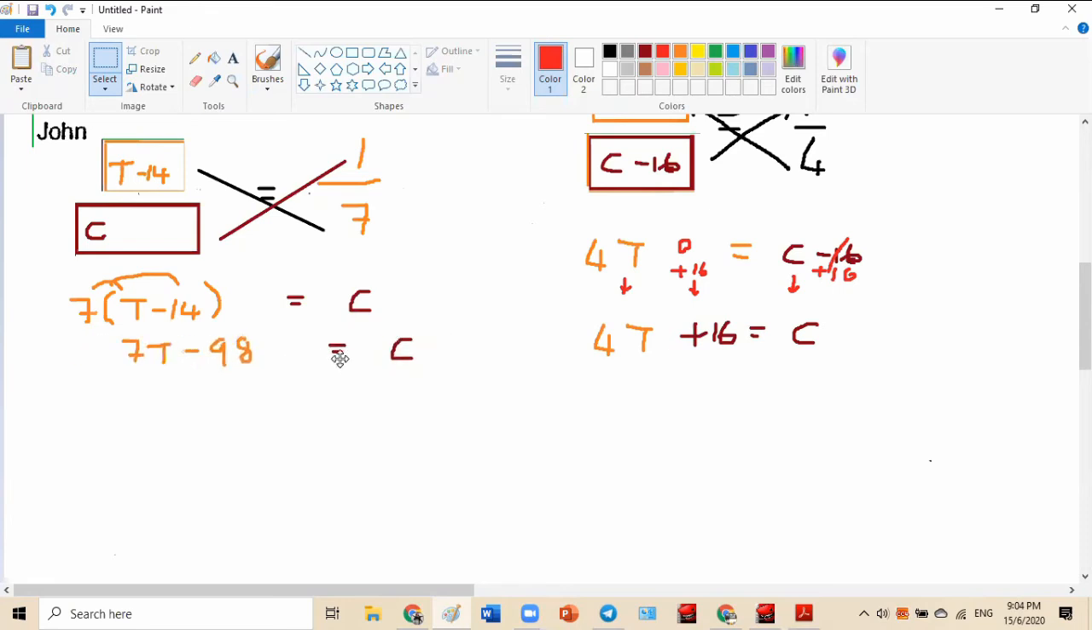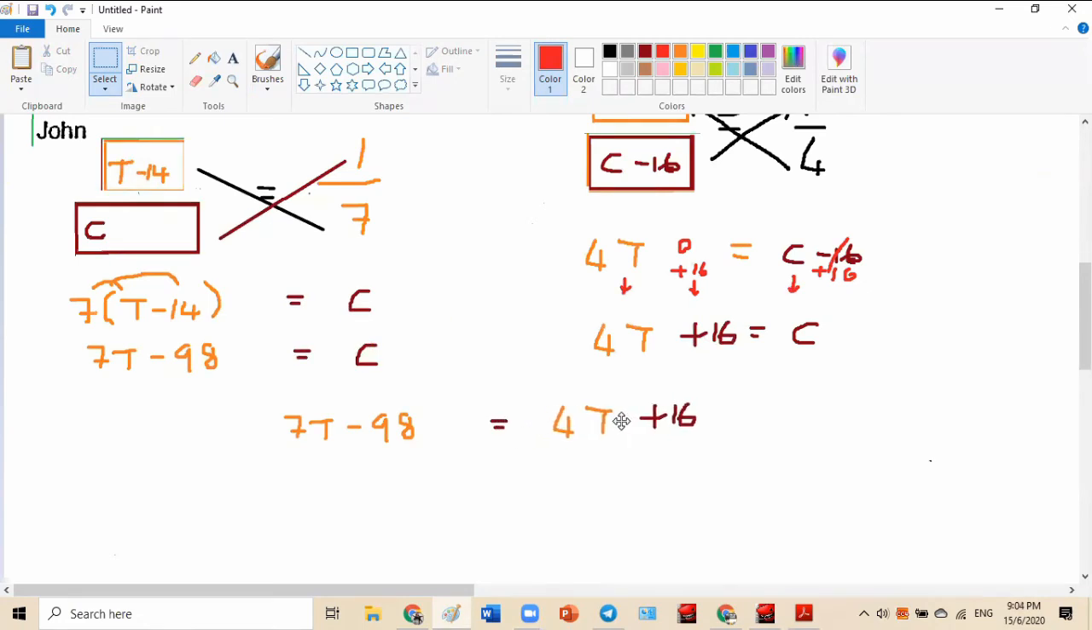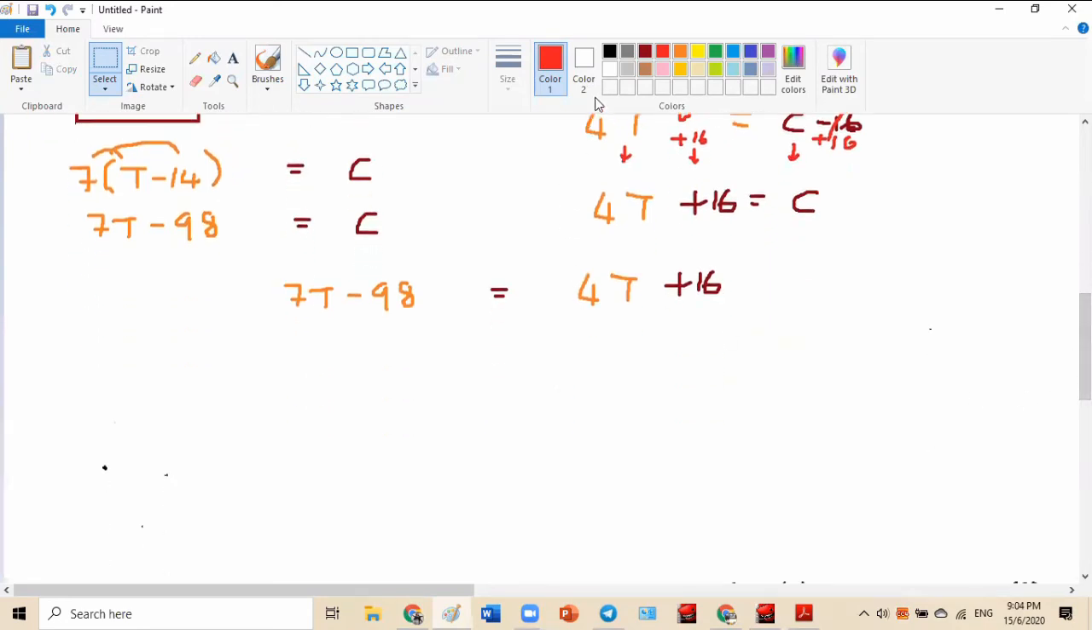What can I do for the balance? After the ratio, I need to balance. Can I write this? Can I do that? This is equal to this. Balance. Okay, again, no brain method. No need to think hard, think soft, like I say. So minus 4t, minus 4t, so left 3t. Okay? Minus 98 is equal to 16.